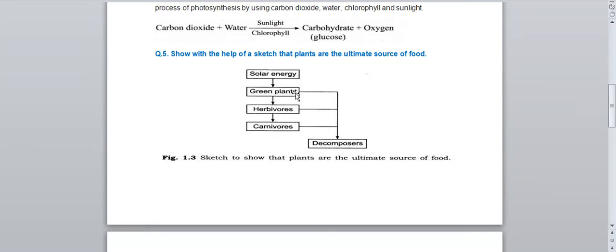Again, if the plants die, if the herbivores die or the carnivores die, all these things will be eaten by the decomposers. What is the function of decomposers? They will break down the dead and decaying organisms into small pieces. So we can say that plants are the ultimate source of the food.